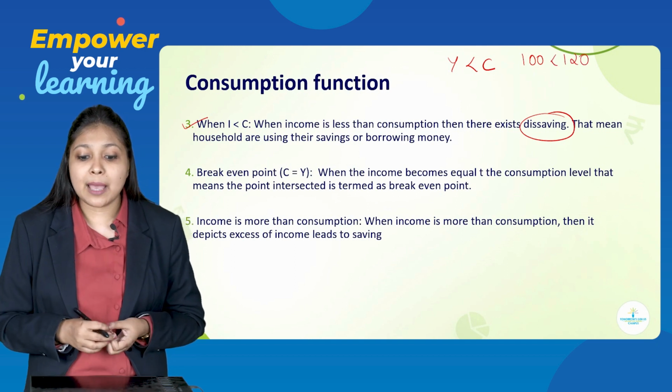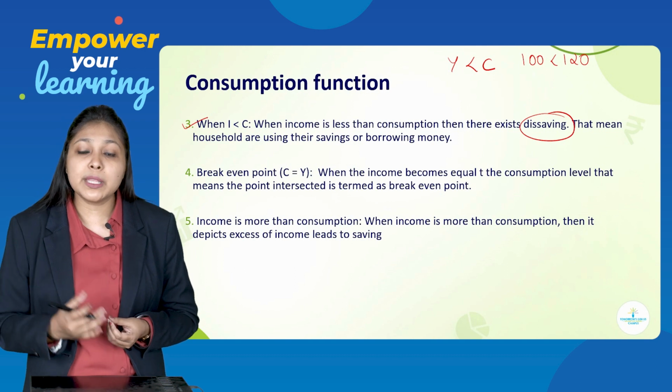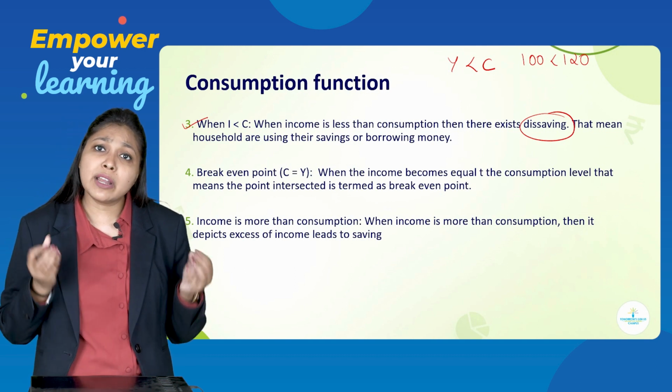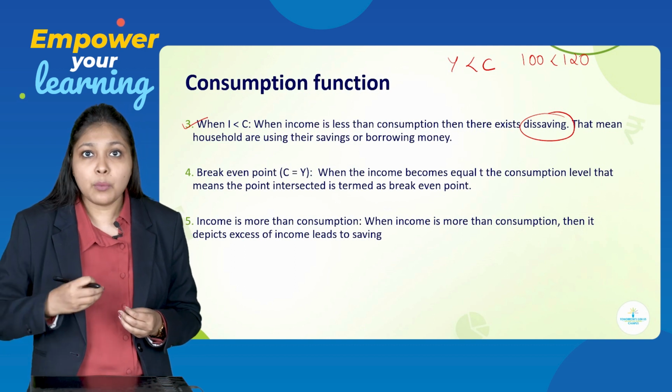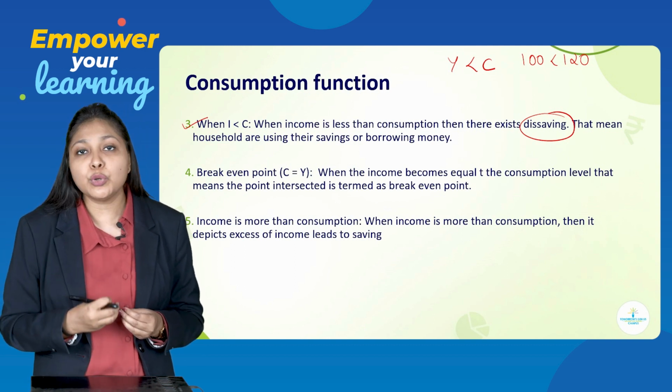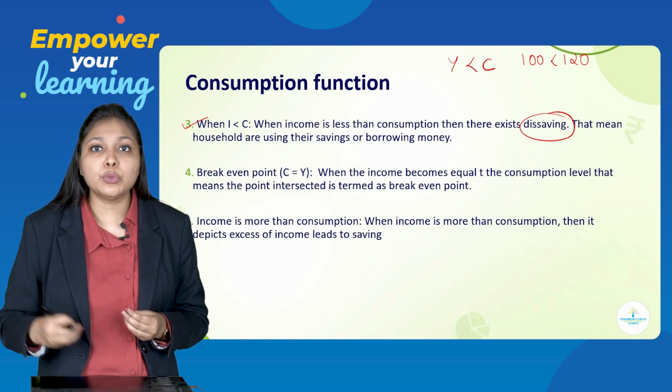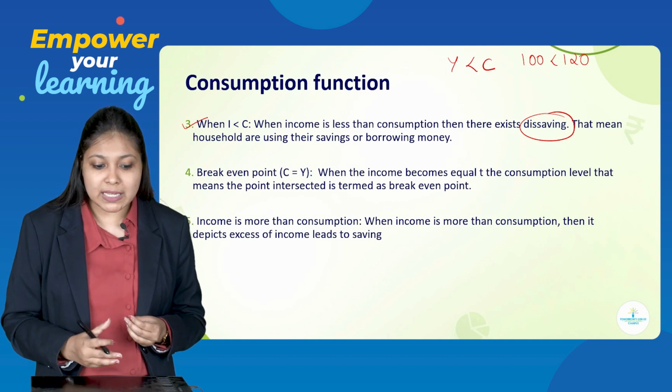Suppose your income is 100 rupees but you are spending 120. So here what will happen? Obviously, there will be no savings, because you just have 100 rupees. With that 100 rupees, you are overspending. 120 is overspending, so you don't have any remaining amount to do the savings. So this is one point.